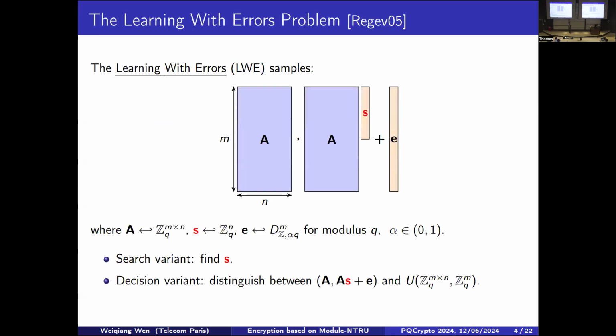So first, the learning with errors problem, as you are already very familiar, proposed by Regev in 2005. This problem essentially asks to solve a noisy linear equation system. The matrix A is completely random, as are the coefficients of this equation system. The second component is A times the secret S, the unknown variable, plus some noise E. Other than the search variant that asks you to find the secret S, you also have the decisional variant that asks you to distinguish A and A times S plus E from random.